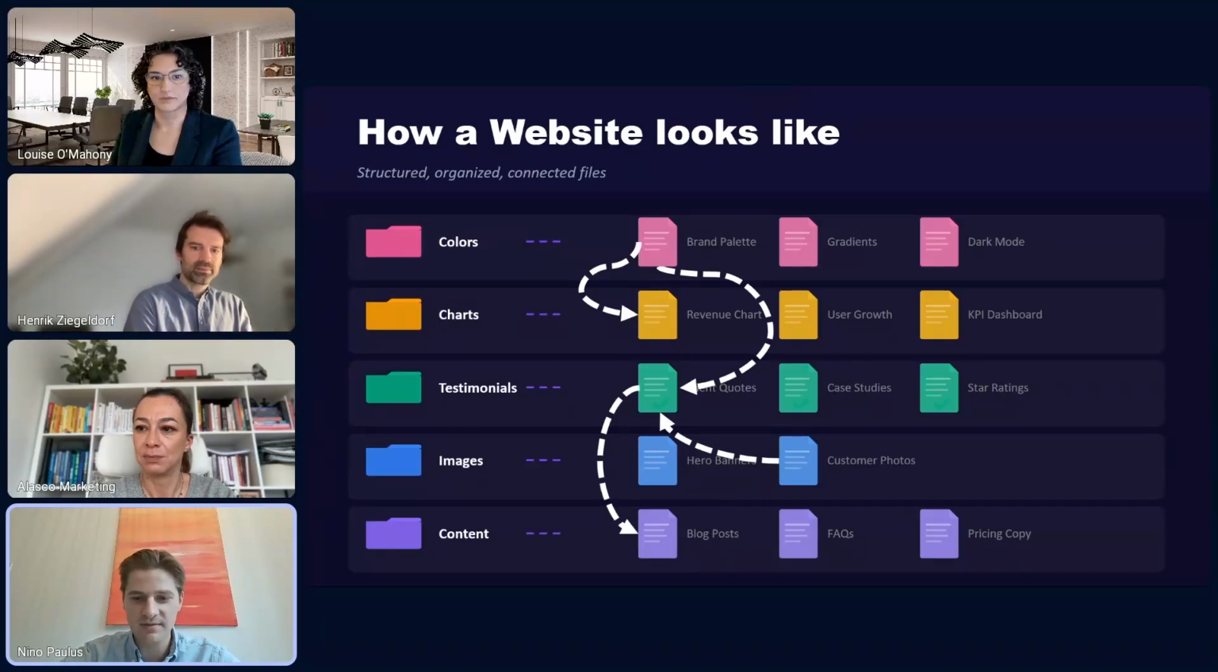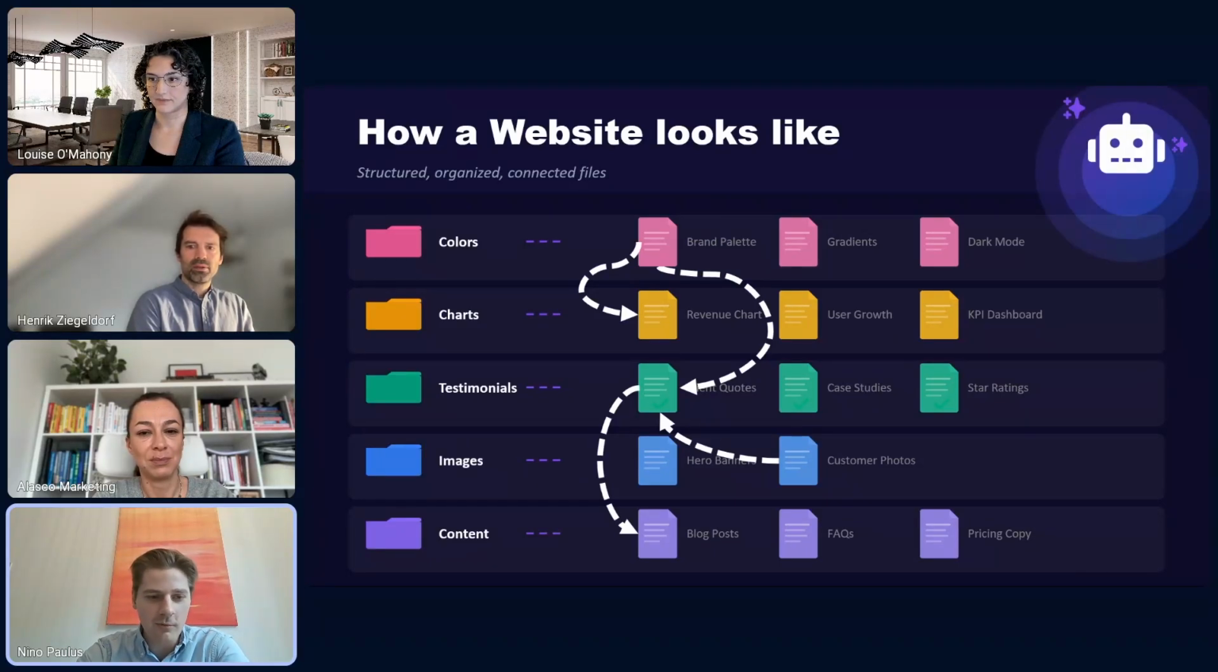So files reference each other. For example, if we are here in client quotes, and we need a customer photo, please go to the images directory and look at customer photos. There you'll find it. And then if you create a blog post, you know, okay, I have to include a client quote, so back to testimonials. So everything is connected, very well structured, and you can easily navigate through this back end of a website. This is basically how it looks.